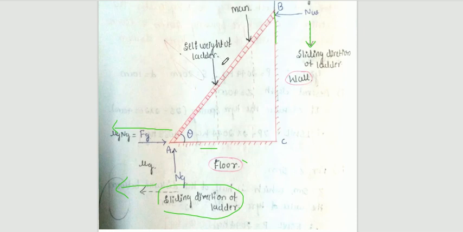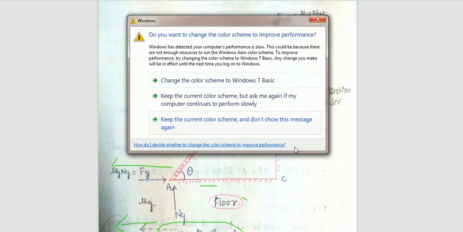The next is the number of forces acting on the ladder that you need to show. The ladder may be made of wood or steel, but it has its own weight, which we call the self weight. That weight of the ladder we have to show exactly at the center of the ladder.